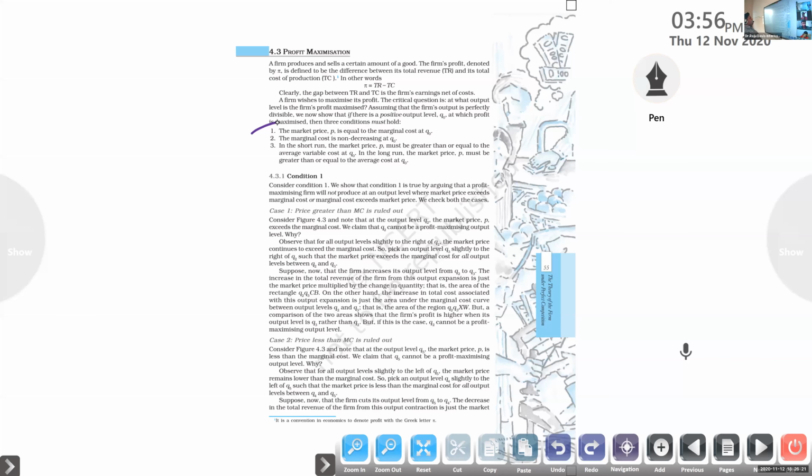In the short run, if the market price is P, it must be greater than or equal to the average variable cost at Q0. In the long run, the market price P must be greater than or equal to the average cost at quantity Q0. Just go back to the table and analyze it. The table is not in this chapter, but in the previous chapter. So read this statement one more time and compare it with the table. Easily you will come to know the connection between average cost and the price of the commodity.